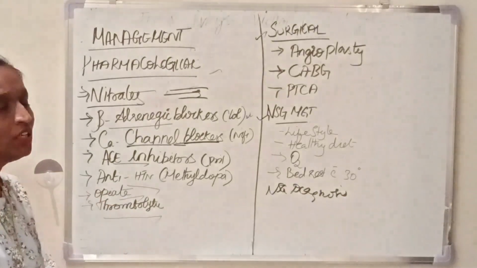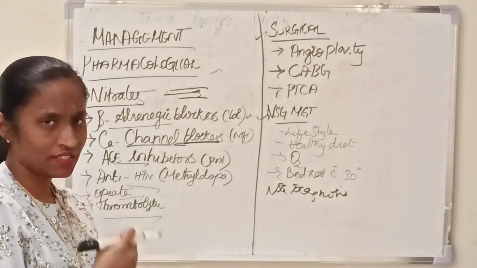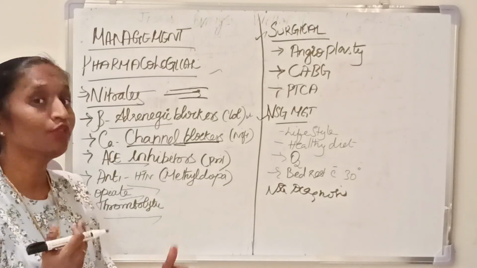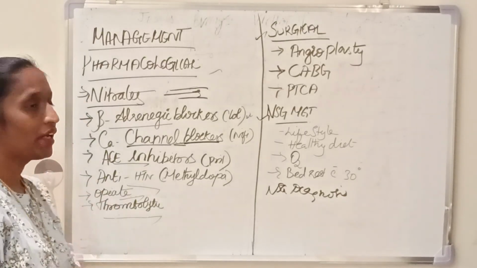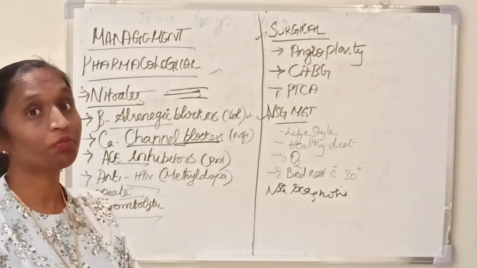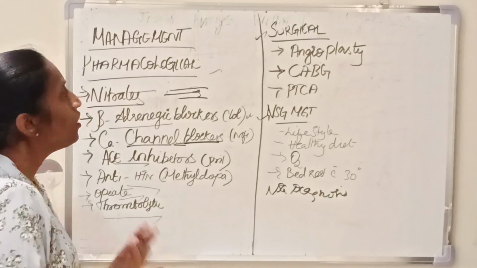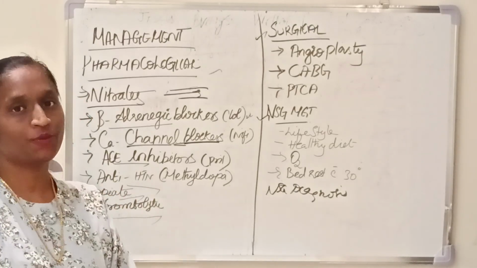And then opioid analgesics, we are giving purely to reduce the pain. Morphine sulfate we administer as an infusion to a person. And then thrombolytic therapy like streptokinase we have to administer in order to prevent further damage, in order to dissolve the thrombus of a person. So these are the pharmacological management of a person.